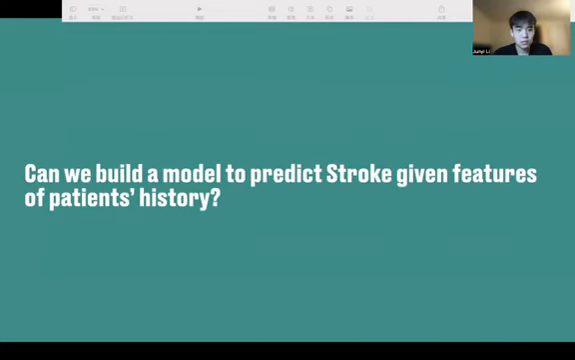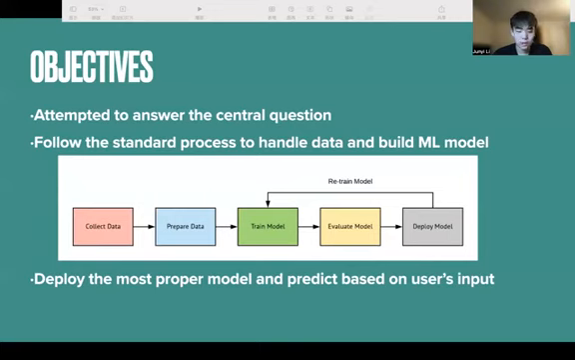care. So our primary goal is to answer this question: how can we build a model to predict stroke given features of a patient's history? We want to develop a comprehensive stroke prediction system using various health conditions and patient attributes. We have employed the standard process to handle the data and build machine learning models, and finally deploy the most proper model and predict based on users' input.